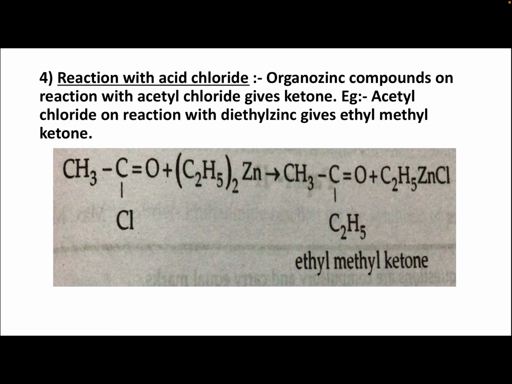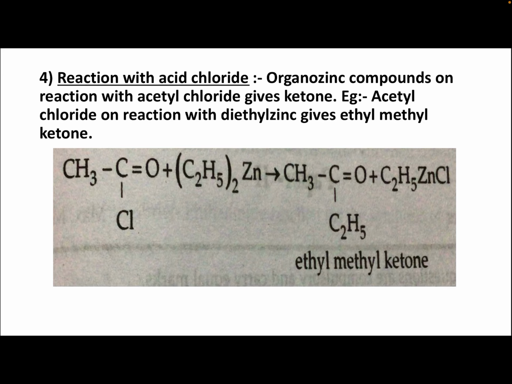Reaction with acid chloride. Organozinc compound on reaction with acetyl chloride gives ketone. Example, acetyl chloride on reaction with diethyl zinc gives ethyl methyl ketone. CH3C=O Cl, CH3CO is acetyl group, chloride. Acetyl chloride plus (C2H5)2Zn, organozinc compound, diethyl zinc, gives CH3-C=O-C2H5.